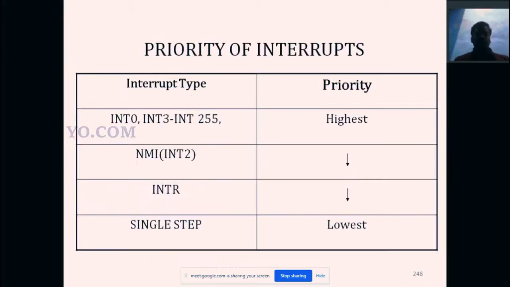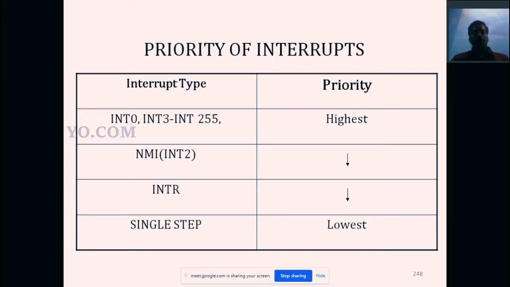Okay, right. Next one is the priority of interrupts. So which interrupt has the highest priority, which has the lowest priority? Highest priority interrupts are software interrupts, INT 0, then INT 3 to INT 255. INT 1 and INT 2 are not considered here.